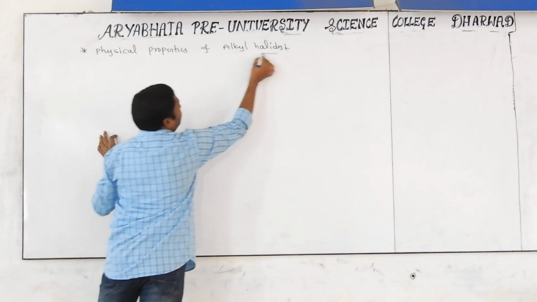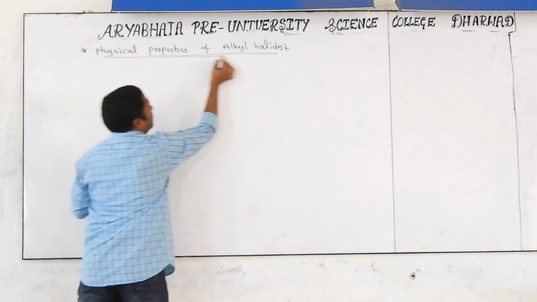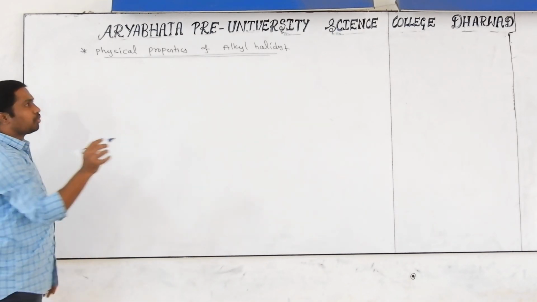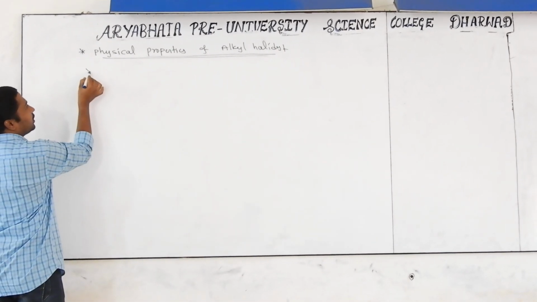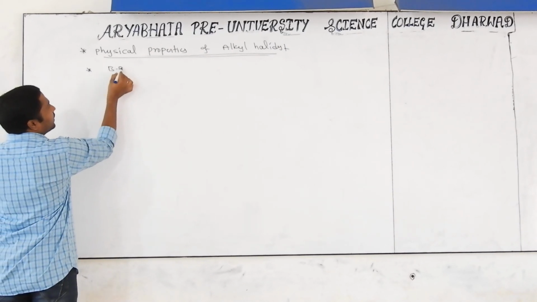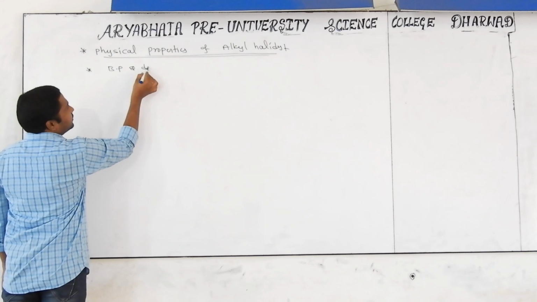This is a very important concept we have to understand carefully, physical as well as chemical properties. The first point I am telling here, regarding alkyl halides, is the boiling point as well as density.